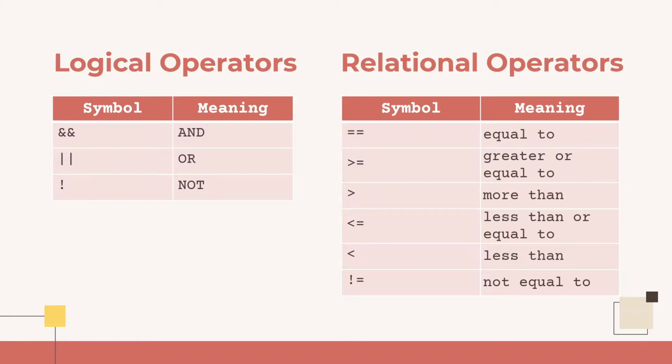Examples of relational operators can declare that two variables are equal to, greater than or equal to, greater than, less than or equal to, less than, and not equal to. So, if we want to declare the relation between two variables, we can use a relational operator.